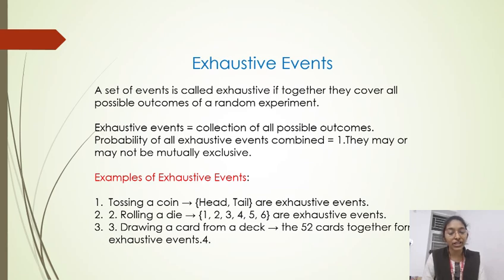Examples of exhaustive events. Tossing a coin, getting head or tail, are exhaustive events. Rolling a die, getting 1, 2, 3, 4, 5 and 6 are exhaustive events. Drawing a card from a deck of 52 cards together forms exhaustive events. This is about exhaustive events.